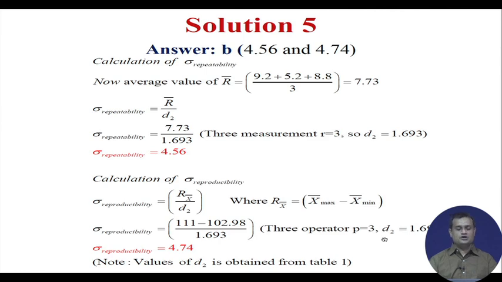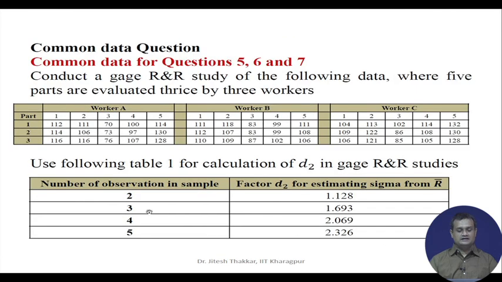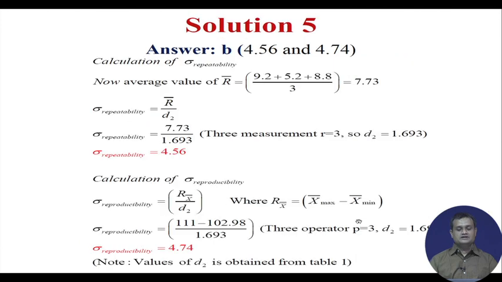Once this initial computation is done, you can calculate the sigma repeatability and reproducibility. Repeatability is basically R bar, that is the average of 9.2 plus 5.2 plus 8.8 divided by 3, that is 7.73. So, sigma repeatability is R bar divided by D2, and hence it is 7.73 divided by 1.693, because here the sample size is 3 and for sample size 3, D2 is 1.693. You can see it in the table here. For 3 it is 1.693. So, sigma repeatability value is 4.56.